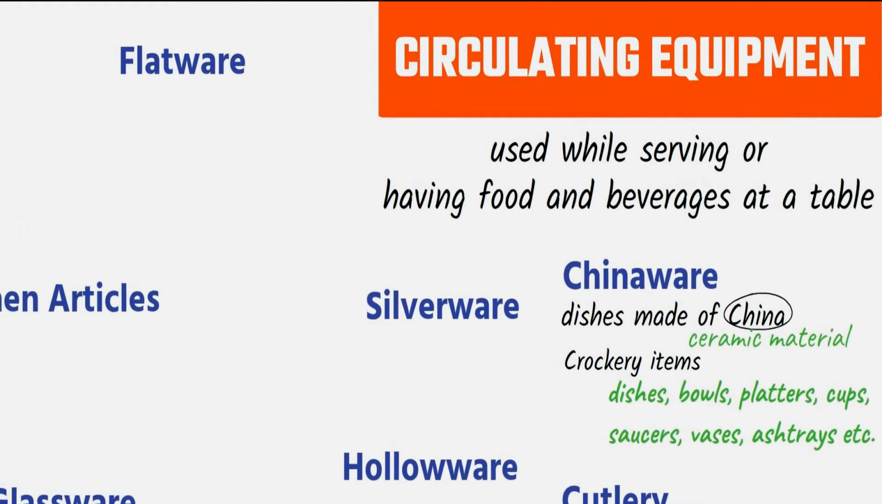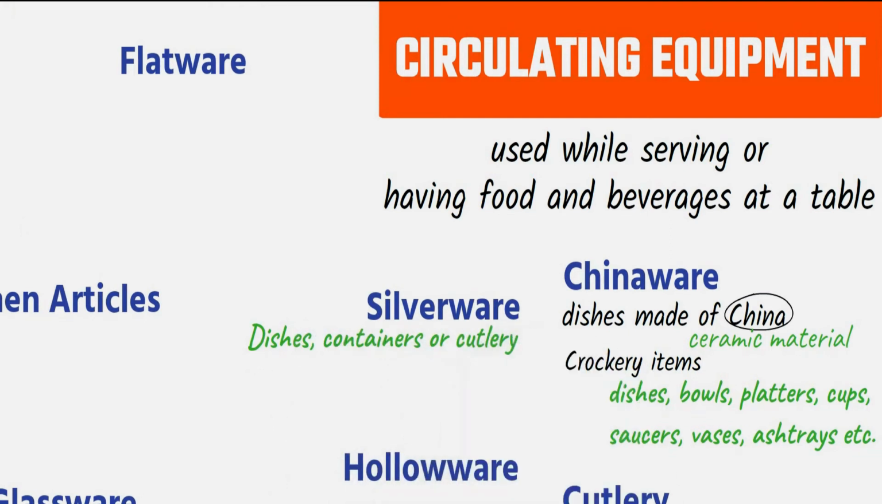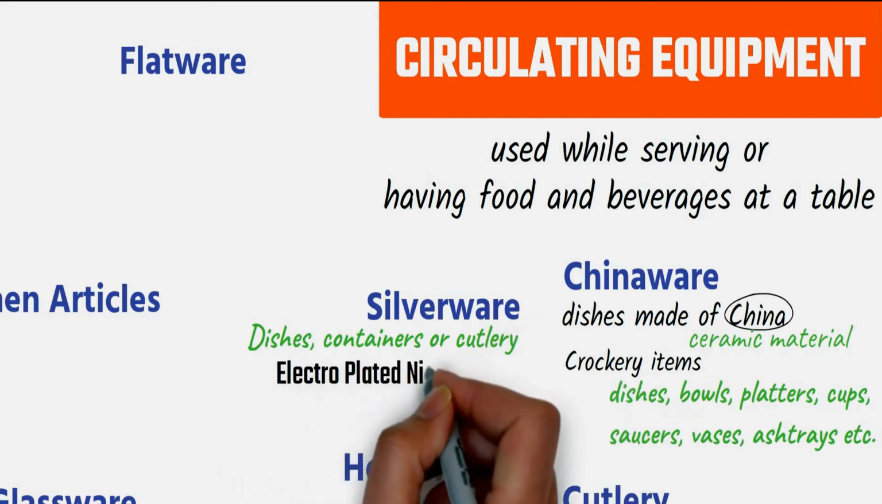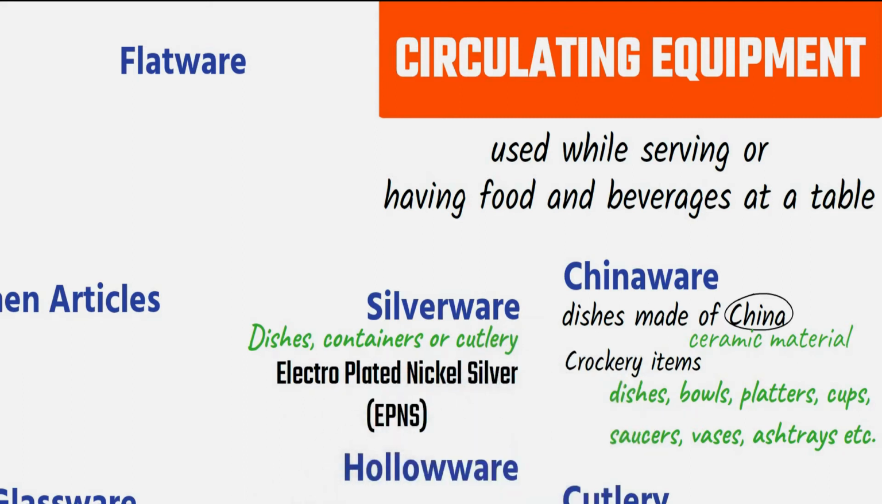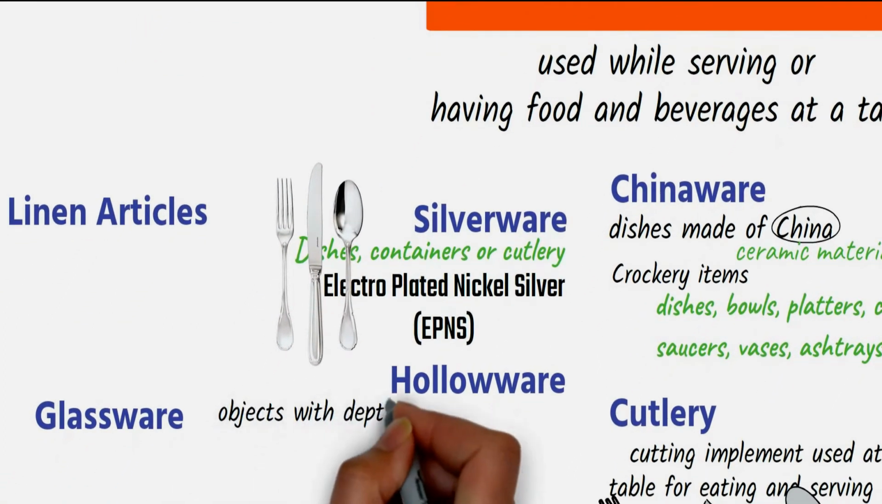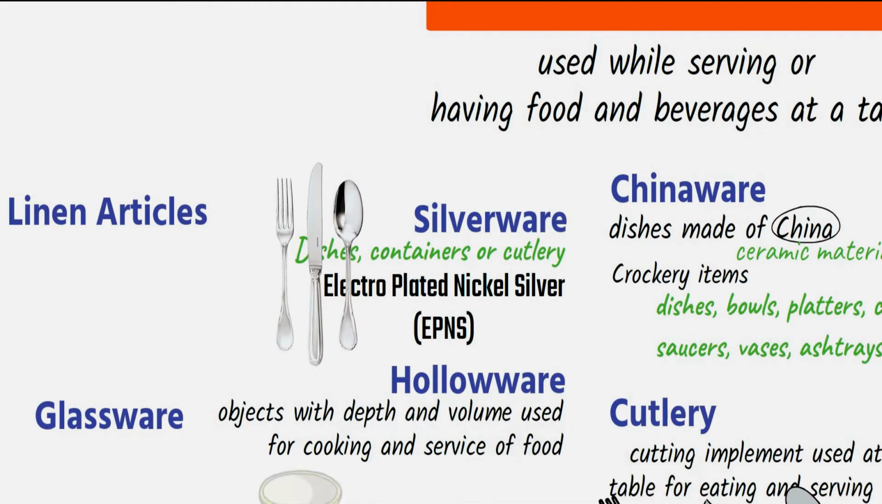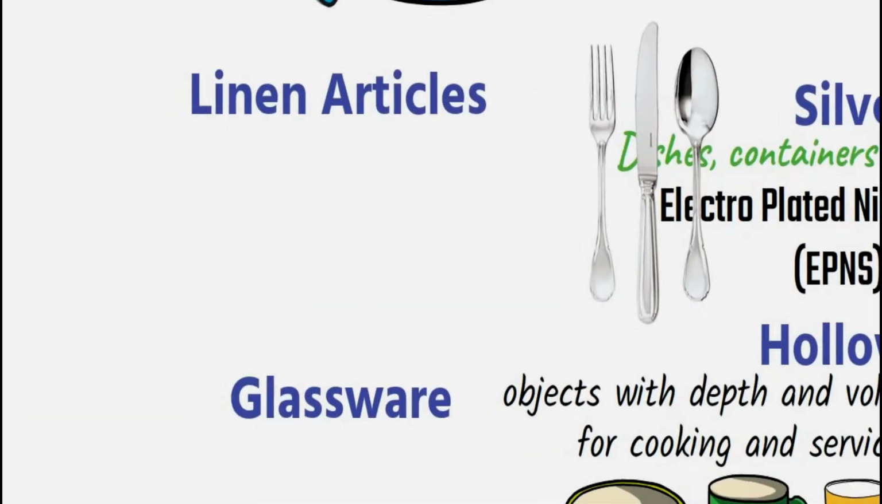Silverware. Silverware are dishes, containers or cutlery which are made of an alloy named as electroplated nickel silver. EPNS has high resemblance to silver. Hollowware are objects with depth and volume used for cooking and service of food. Examples are bowls, tea and coffee pots, soup tureens, etc.